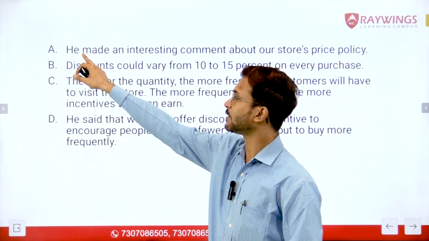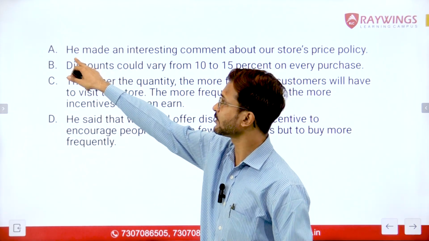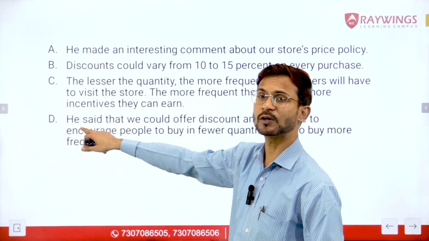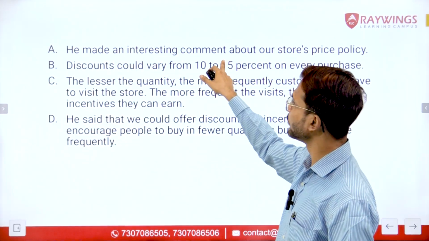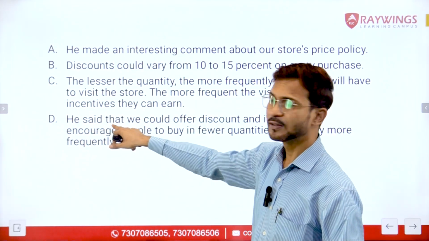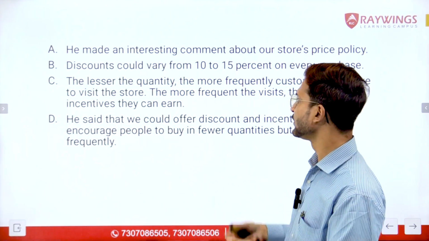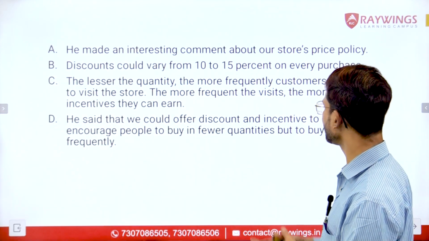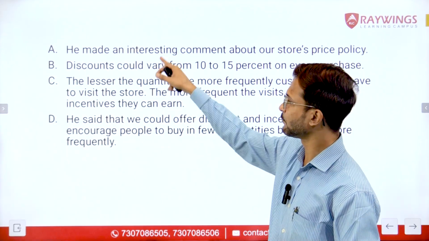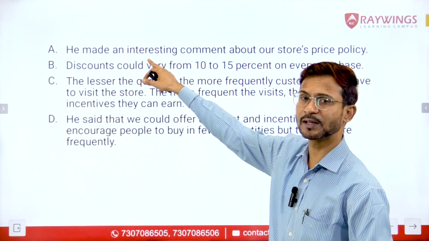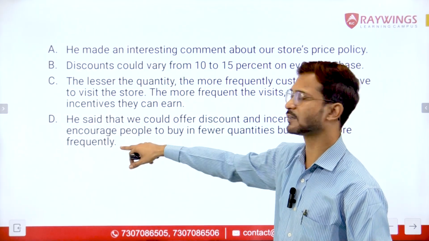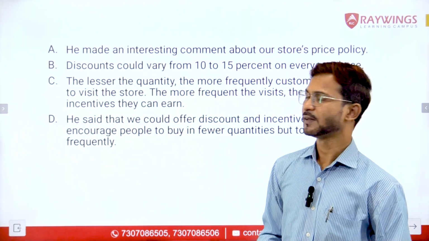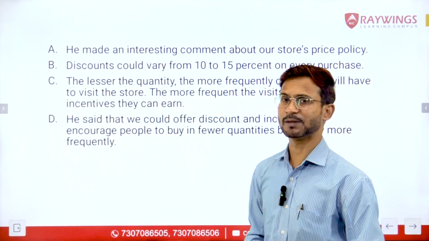Now we have one more thing to notice here. The sentence starting with the pronoun he, and this sentence is also starting with the pronoun he. He made an interesting comment. Now, what did he say further? That has been specified here, that we could offer discount and incentive to encourage people to buy in fewer quantities but to buy more frequently. So if we compare sentence number D with sentence number A, this is a general statement and this is a specific statement, and we can have this mandatory pair. AD can be one of the mandatory pairs.